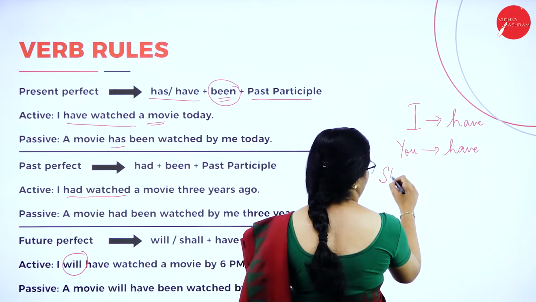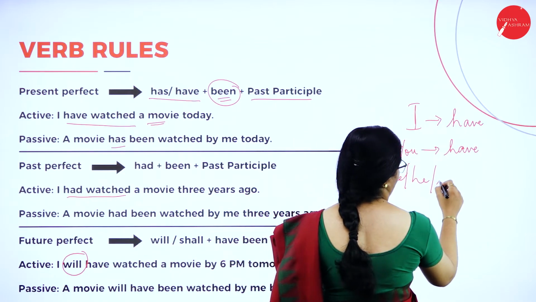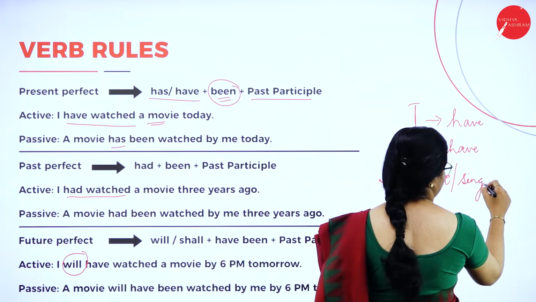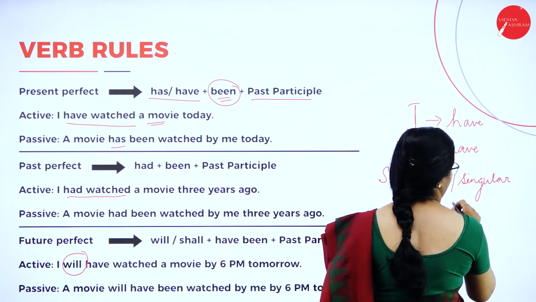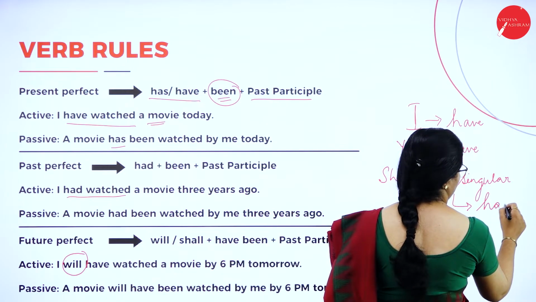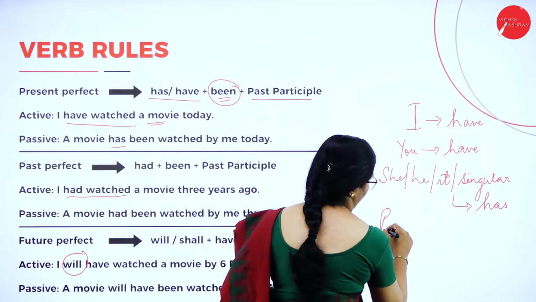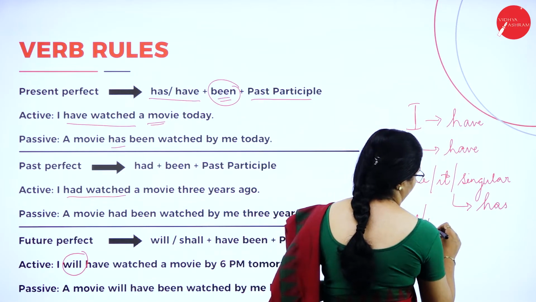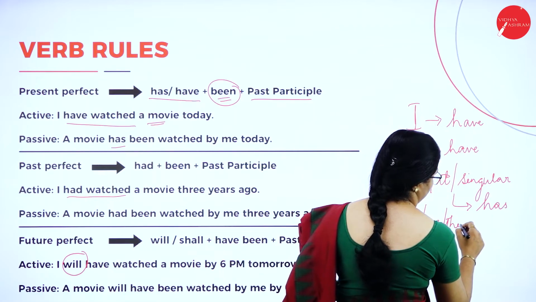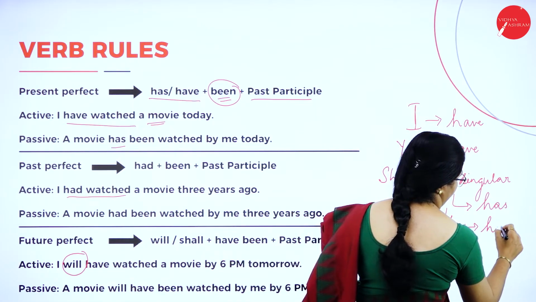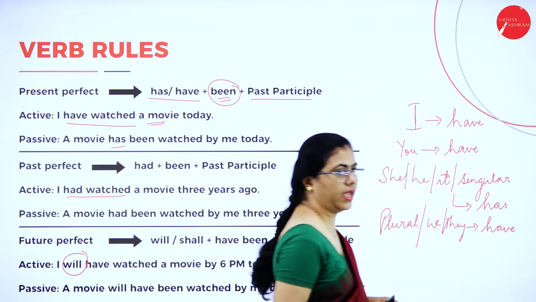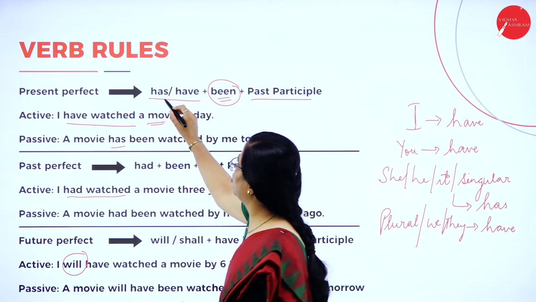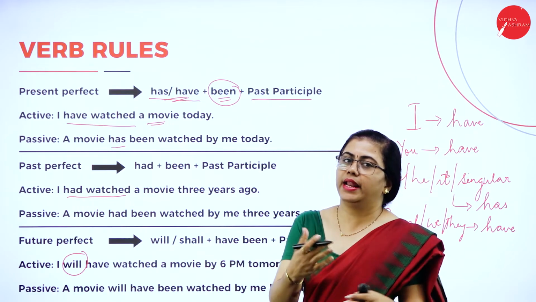If it is she, he or it or any singular form, it will obviously be has. If it is plural form, or if it is we or they, then we will have it as have. Based on this, you can use the auxiliary verbs. Actually these are also called auxiliary verbs, they are helping verbs.